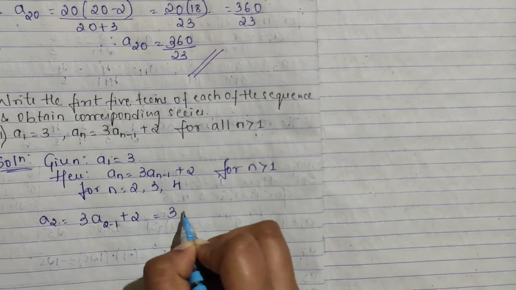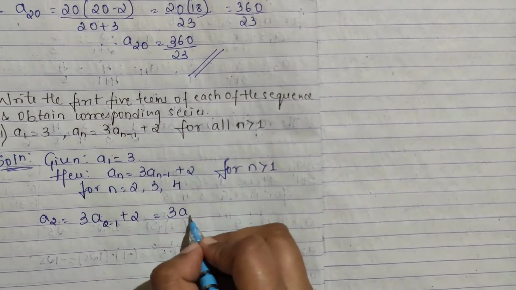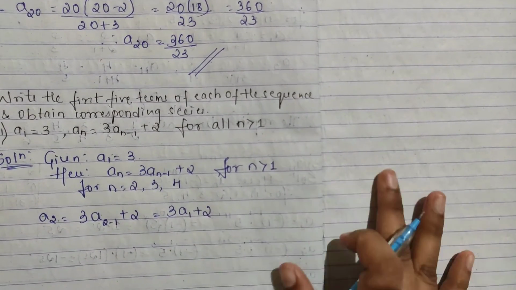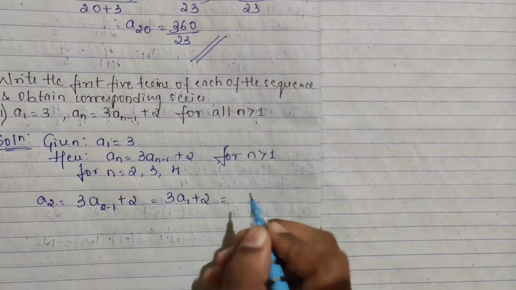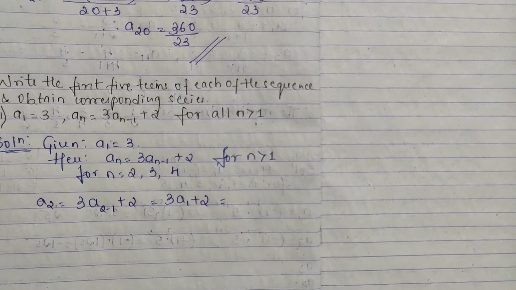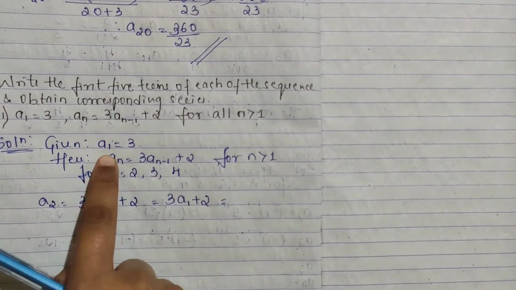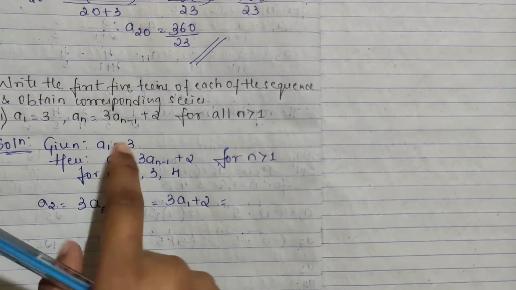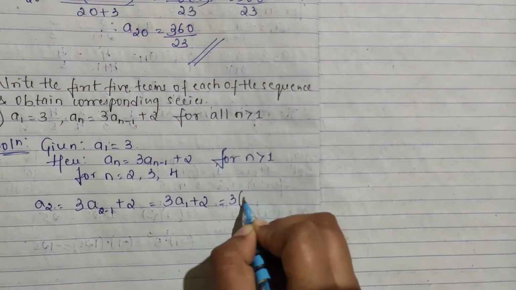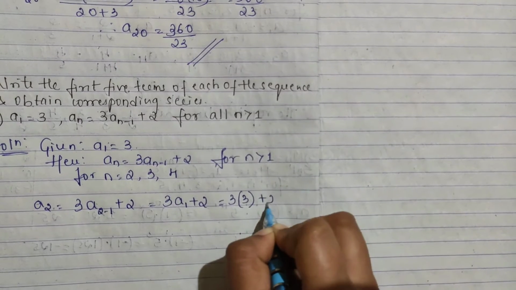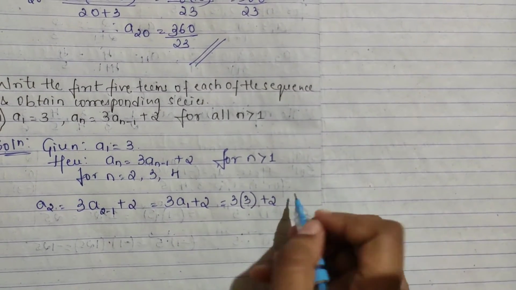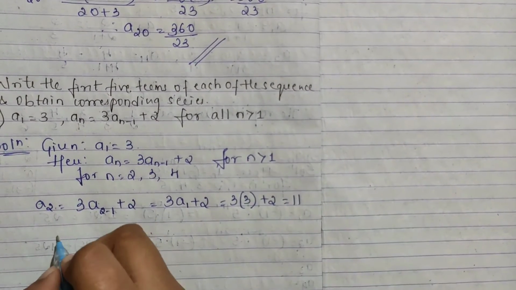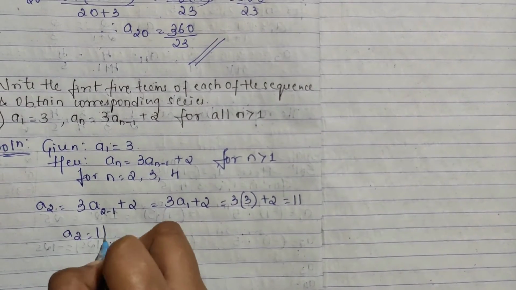So you are getting 3 a(2 minus 1 is 1) plus 2. Now here you are getting 3a1. So now a1, what will you do? Obviously they have given it already, a1 is 3, so substitute. a1 value is 3, plus 2. So 3 threes are 9, 9 plus 2 is 11. So a2 is equal to 11.